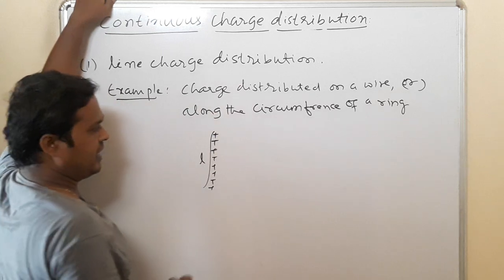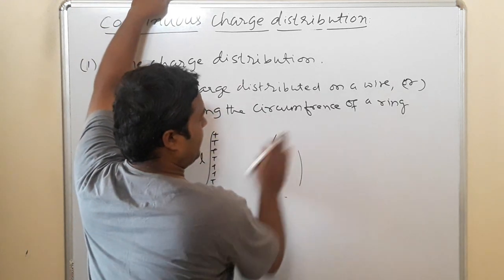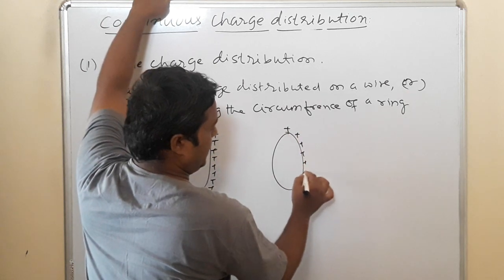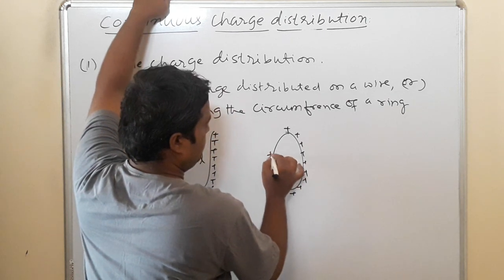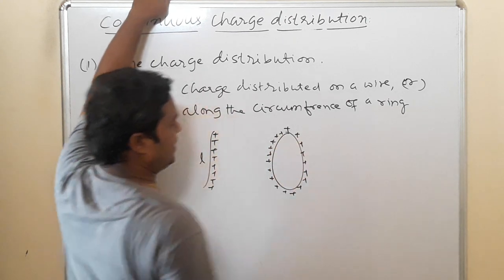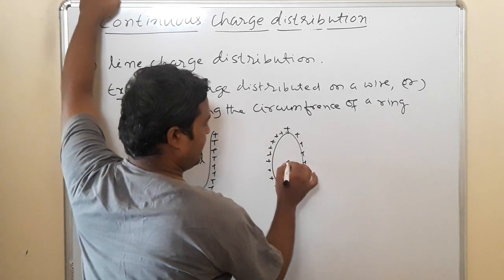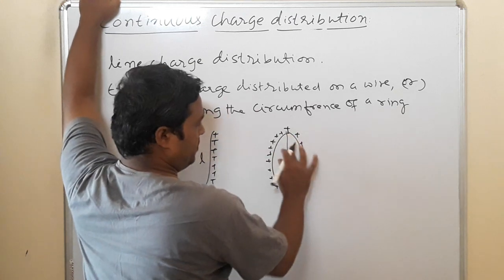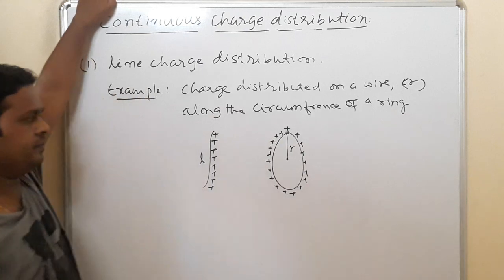The length of this wire is L. Then if we consider a ring, if the charge is distributed like this, this is also an example of linear charge distribution, where charge is distributed along the circumference of the circular ring.